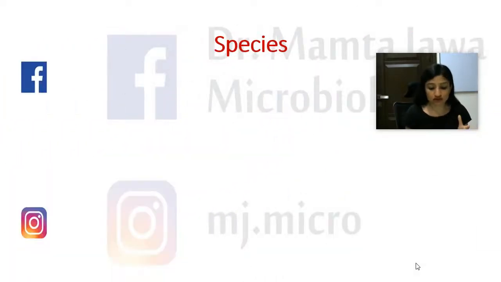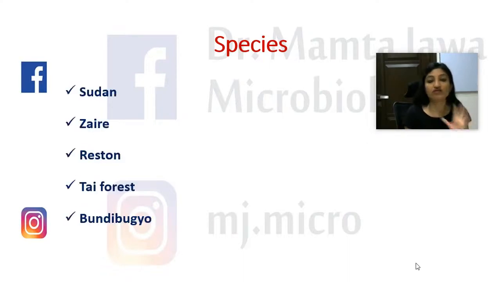Right. So, coming on to the species of Ebola virus, we have five important ones: the Sudan species, the Zaire species, the Reston species, Thai forest, and Bundibugyo species. These names are after the specific regions in Africa where the outbreaks were found. And do not forget the Zaire species. It's very, very important because this was the species responsible for the 2014 outbreak of hemorrhagic fever by the Ebola virus. So remember, Z for Zaire, Z for Zabardast, the most important species to be remembered.